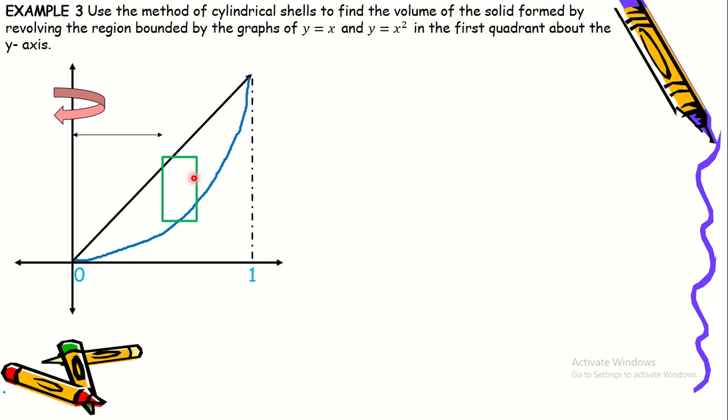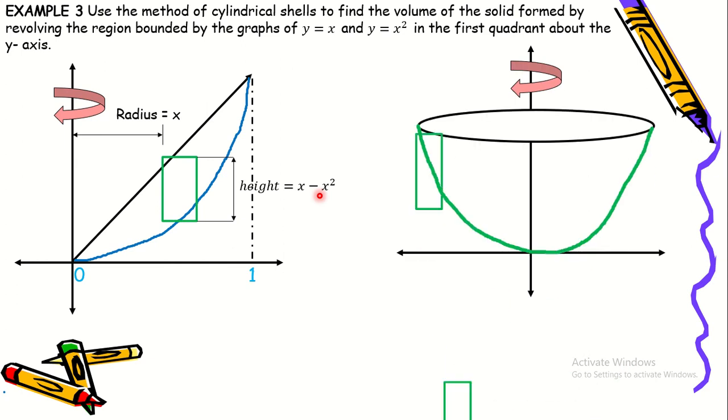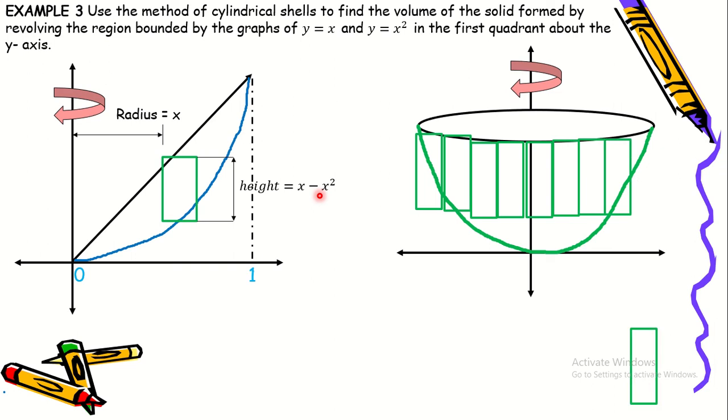Okay, so ito yung radius natin mula dito sa rectangle hanggang dito sa axis of rotation which is the y-axis. Okay, so radius is equal to x, and then ito naman yung height natin. Ang height ay equal to x minus x squared. Okay, so it will look something like this one kapag nirotate natin ito dito sa y-axis.